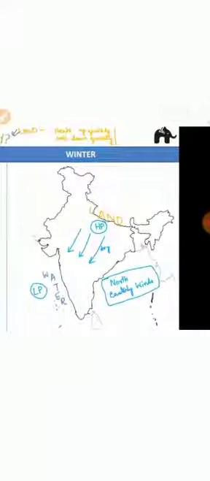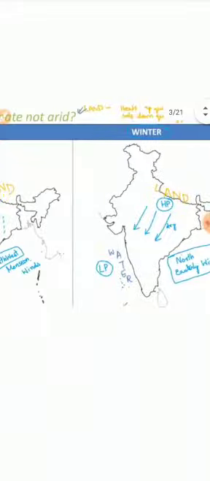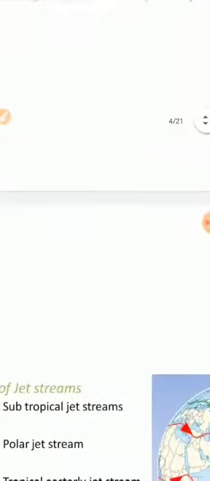This wind will contain moisture, and that will bring rainfall in the summertime. And in winter we see this wind come back from the land area, because high pressure develops over the land and low pressure over the water body. This northeasterly wind goes back, and that's called the retreating of the monsoon. For that reason the Indian climate is not arid.